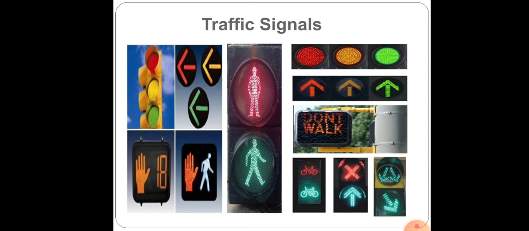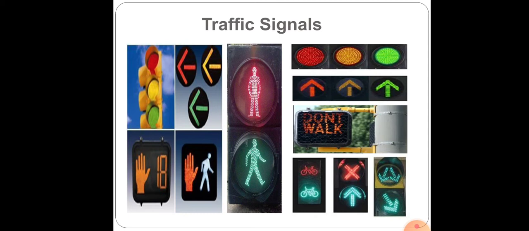So who are the road users? They are the drivers. So it draws the attention of the drivers, and then it will enable the drivers to understand the meaning of the light signal. So if it is red, what does it mean? If it is green, what does it mean? So it enables them to understand the meaning of the light signal, and then it provides sufficient time to respond, and then it ensures minimum wastage of time. So these are the main requirements of traffic signal.